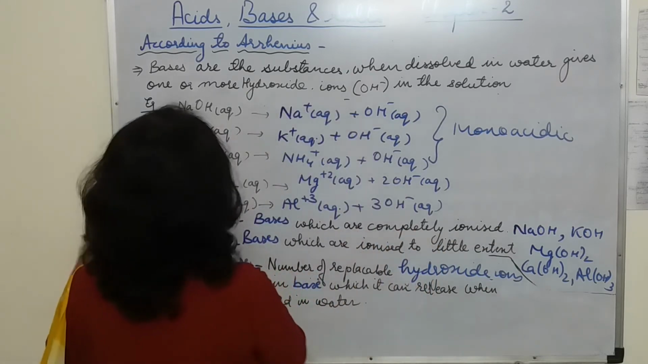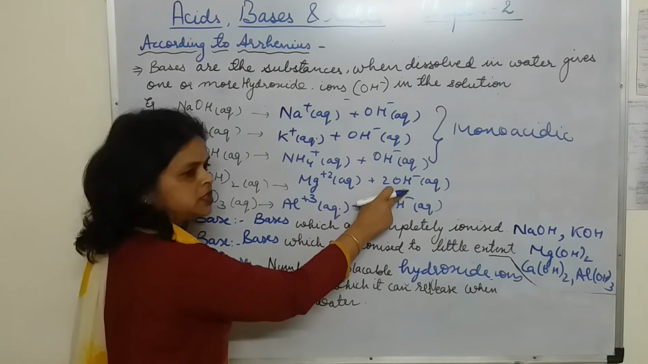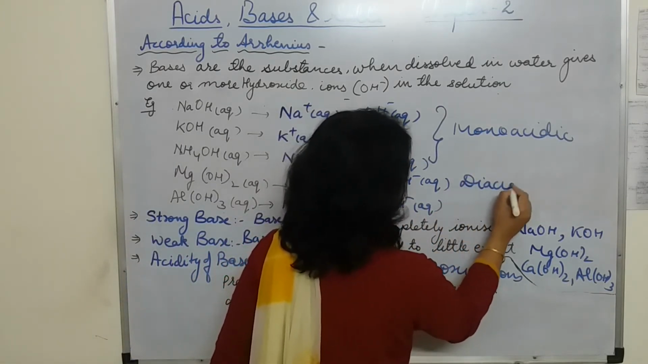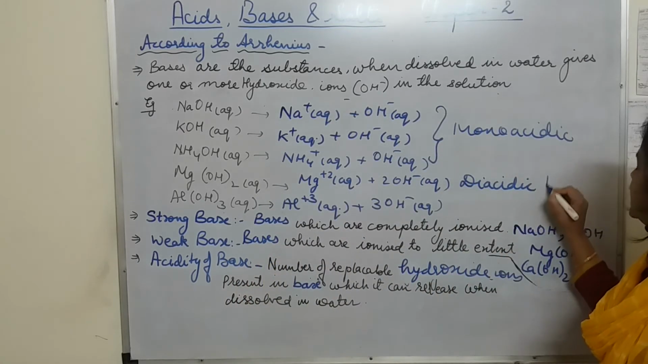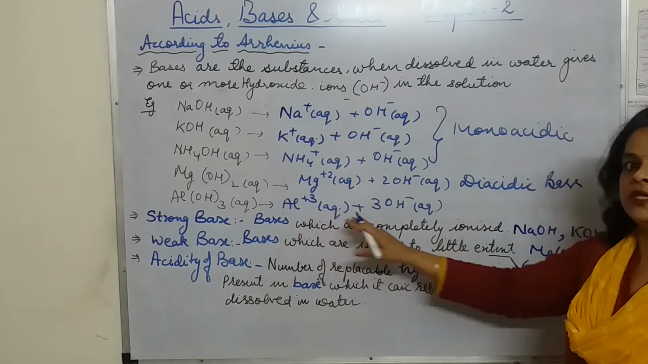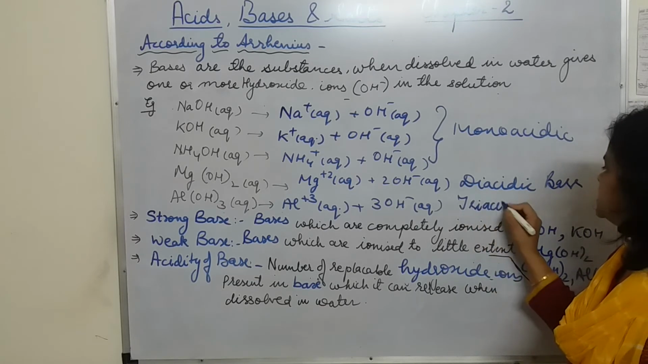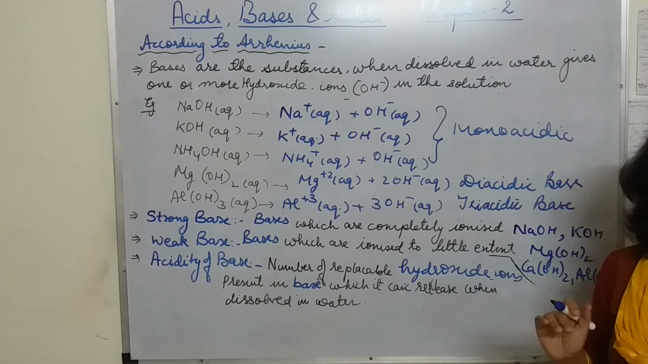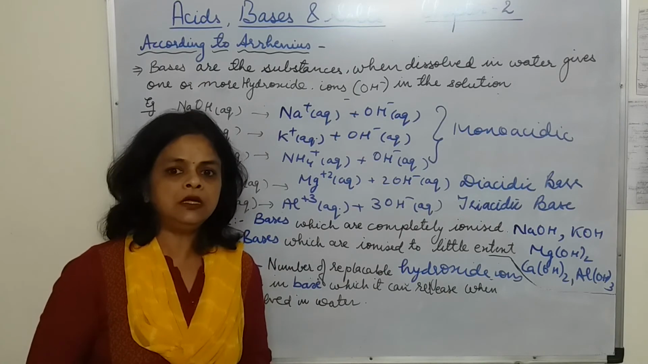Now Mg(OH)2, here we are seeing that it is giving 2 OH minus ions, so it will be diacidic. Okay, so we will say that it is a diacidic base. When we talk about aluminium hydroxide, then we are saying that it is a triacidic base. So in this way, on the basis of OH minus ions, we can define the acids and bases.